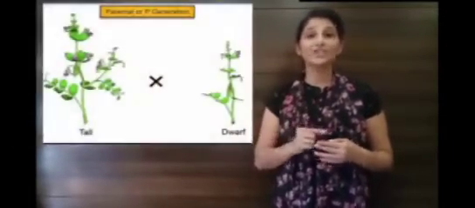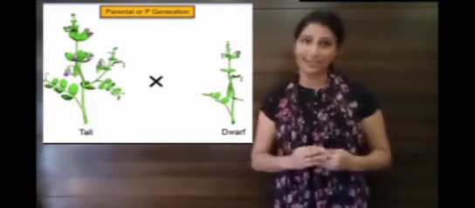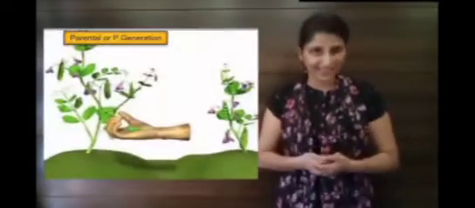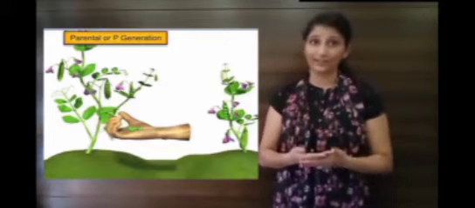Mendel called the tall and the dwarf plant the parental generation, or the P generation. So he crossed the tall and the dwarf plant, and we know the product of a cross or a fertilization is seeds. So he collected the seeds and raised the offsprings.